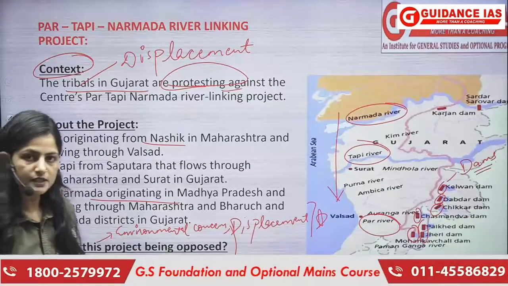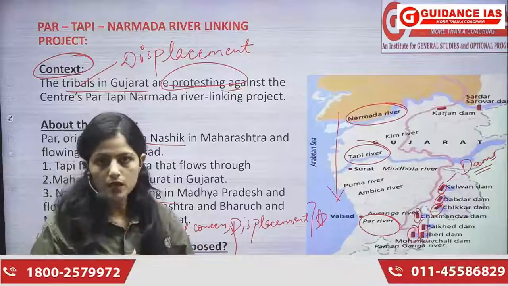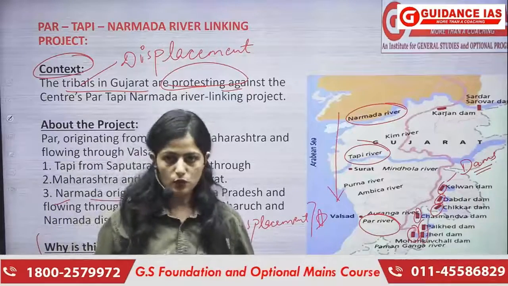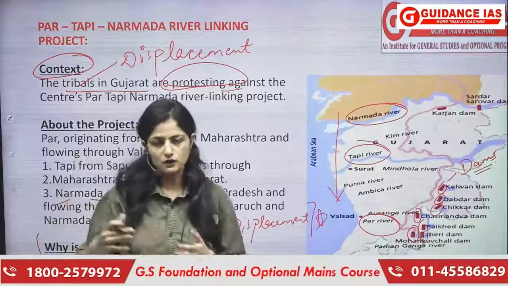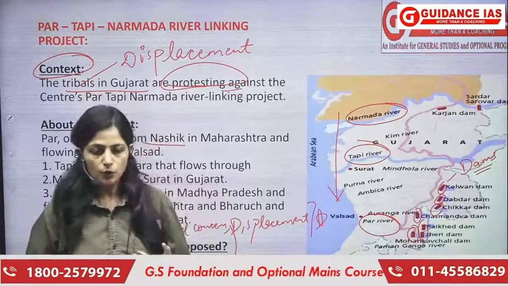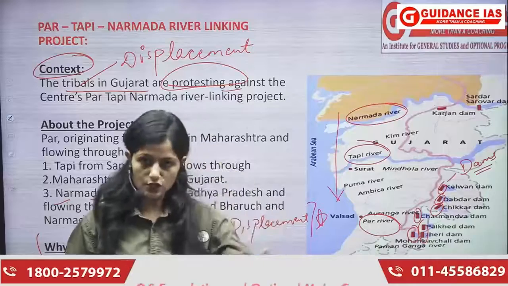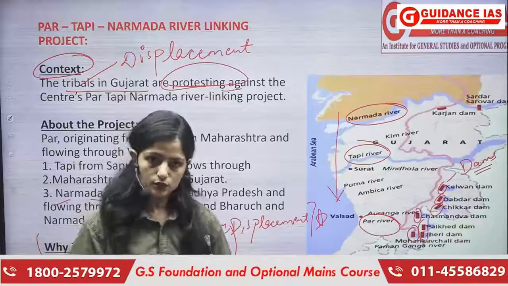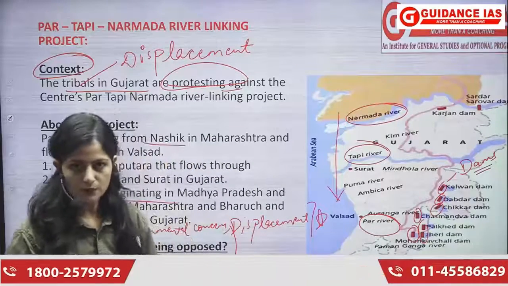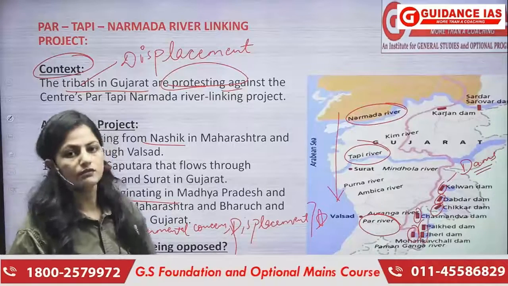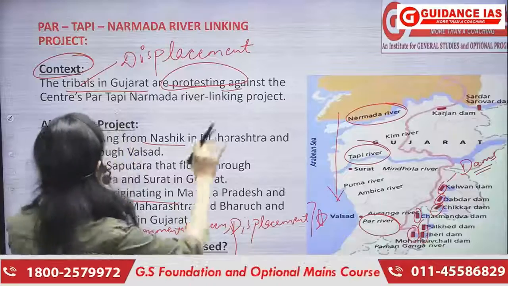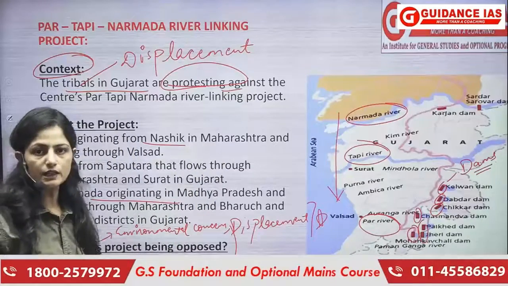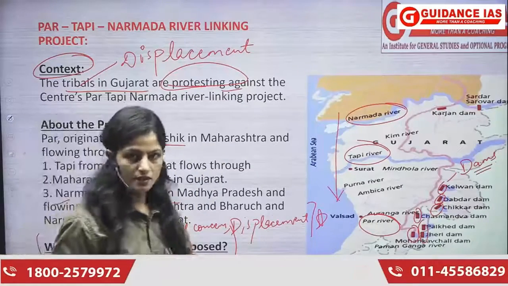Okay? What are the benefits? First benefit I've told you, that flood-like situations will be solved at certain areas. Then drought-like conditions will be solved at other areas. ठीक है, लोगों को पानी अच्छे से मिलने लग जाएगा. ठीक है. So these are some of the benefits people are going to get. It's not that it's only disadvantages for the environment. People are going to get benefited also from this, right? So this was about this river interlinking project. Make sure that you revise it before your exam.